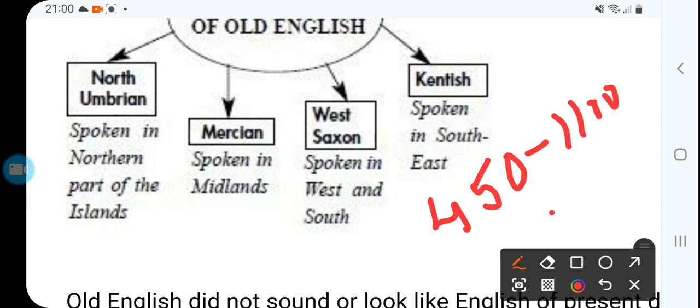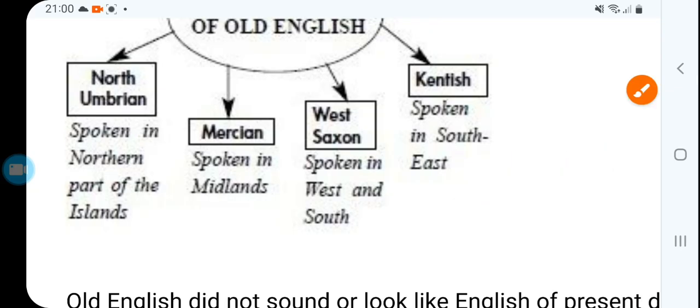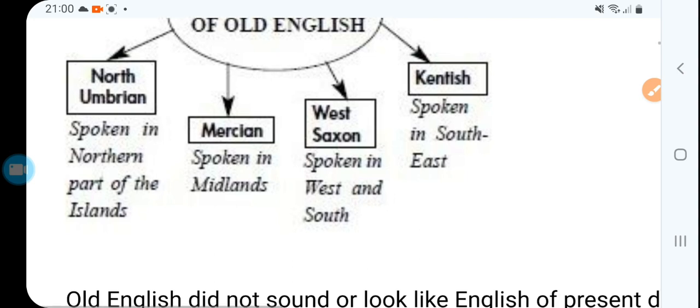This is the Old English period. Northumbrian is spoken in the northern part, Mercian in the Midlands, West Saxon in the West and South, and Kentish in the Southeast.